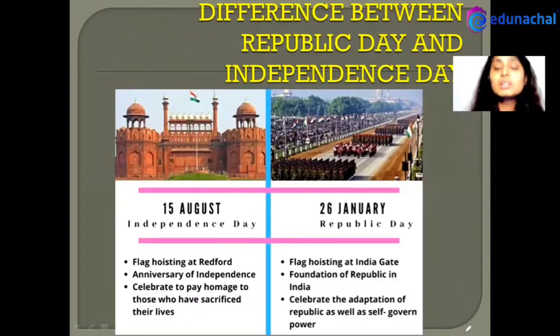But after the commencement of the constitution, the country became a democratic republic. So it's really important to know all these facts. And I think here we complete the importance, facts and history of Republic Day.